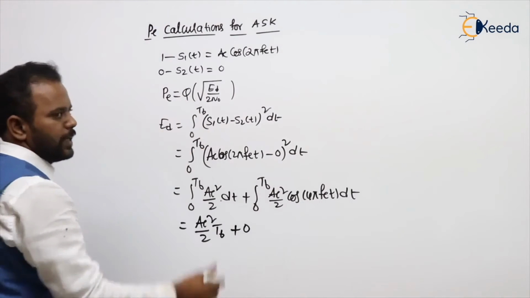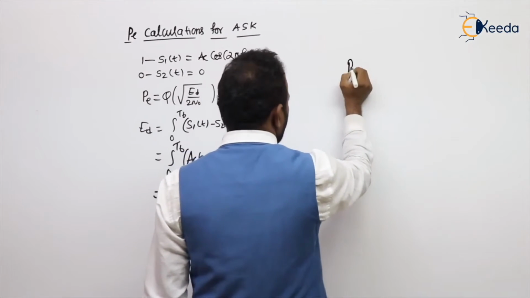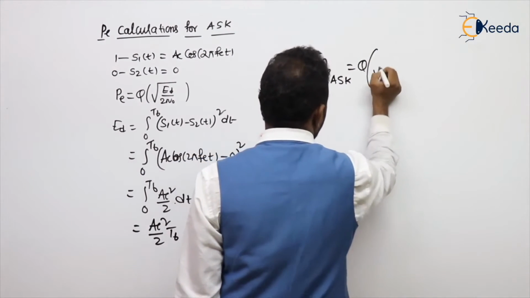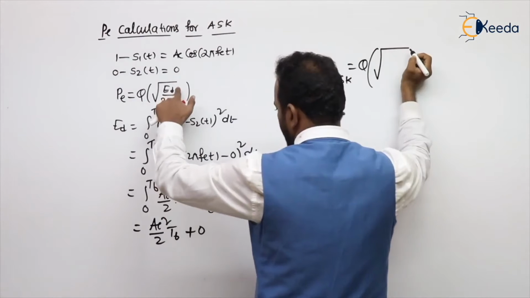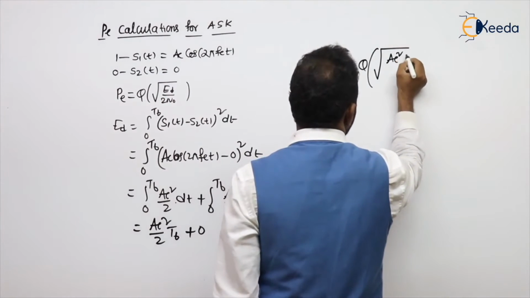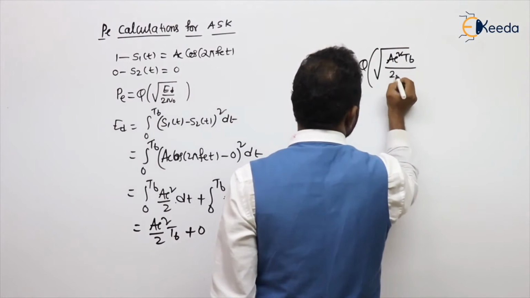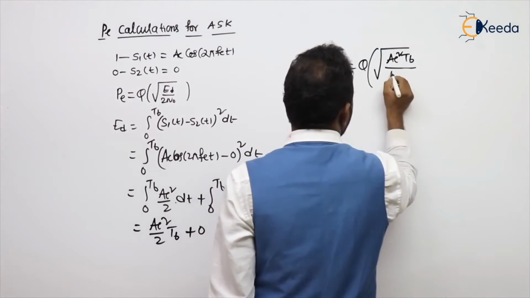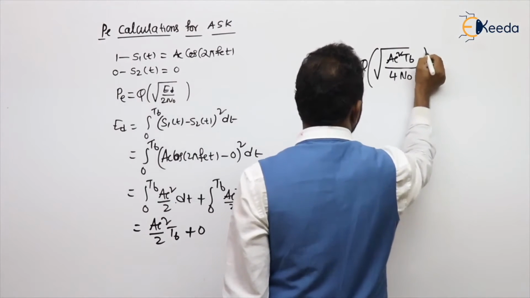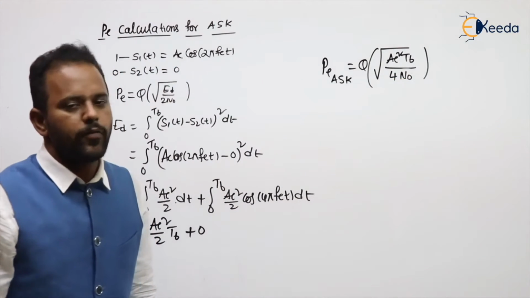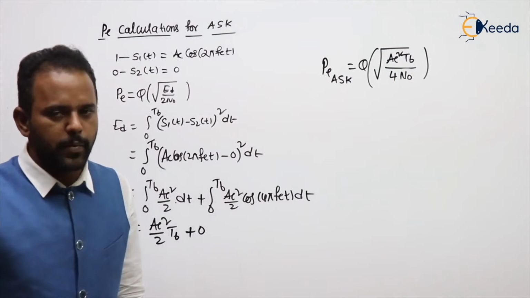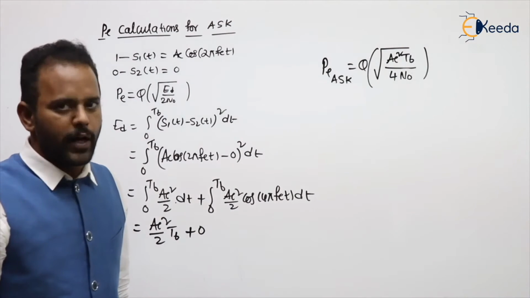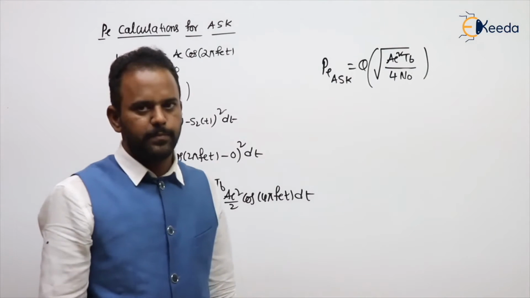Substitute the Ed value there. Then the probability of error for the ASK modulation scheme is a Q function of root; the Ed value we got is Ac square Tb by 2, and the 2 is already there, so 2 twos are 4, 4 N naught. This is the probability of error for the ASK modulation scheme. Remember, root of Ac square Tb by 4 N naught, where Tb means bit duration and N naught is the power spectral density.